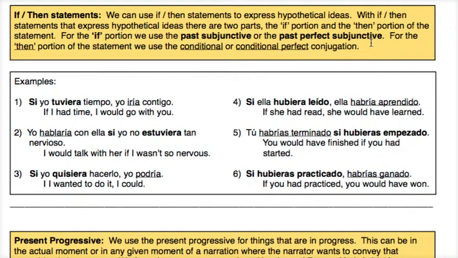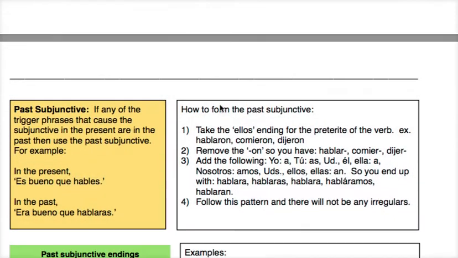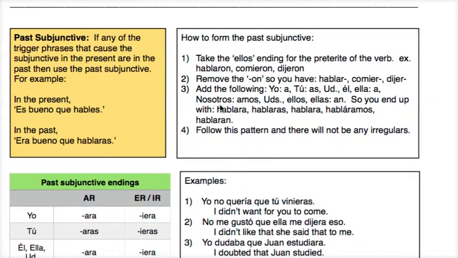Okay, so quick recall on how to form the past subjunctive. Okay, so you notice to form the past subjunctive, again, this is in our if portion of the statement, take the ellos ending for the preterite of the verb. So the ellos ending for hablar in the preterite is hablaron, or comieron, or dijeron.